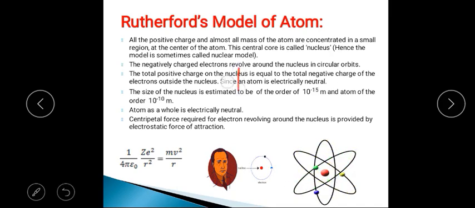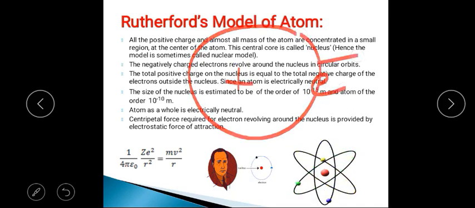So we have the positively charged nucleus here. The electrons are revolving around the nucleus in a circular path. In between these two there is an electrostatic force of attraction, that is equal to what? 1 divided by 4 pi epsilon naught, Z e square divided by r square.